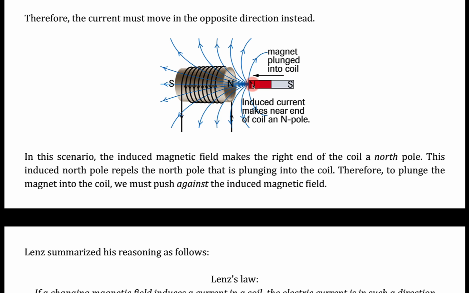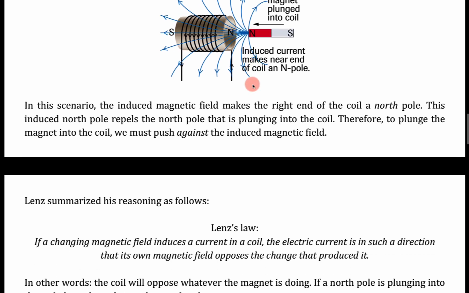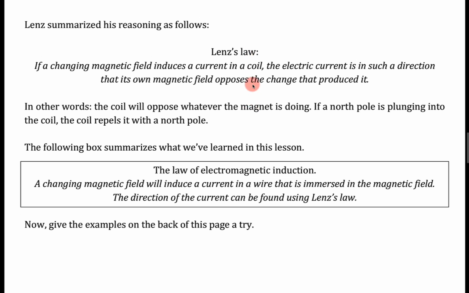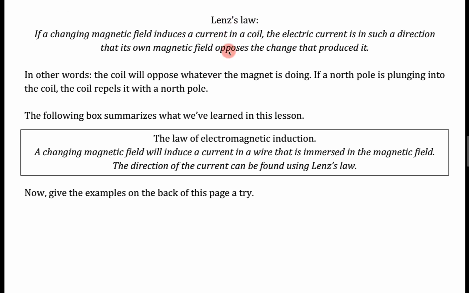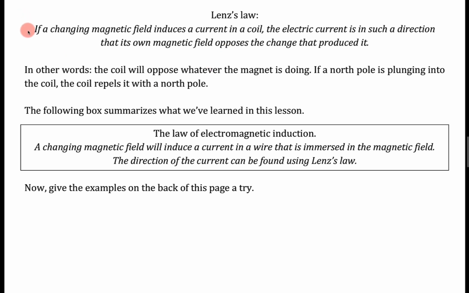So that is Lenz's law. And so if we just want to summarize what we've learned from this analysis, Lenz's law is written in italics here. I'll just read it out loud. Lenz's law says if a changing magnetic field induces a current in a coil, the electric current is in such a direction that its own magnetic field opposes the change that produced it.